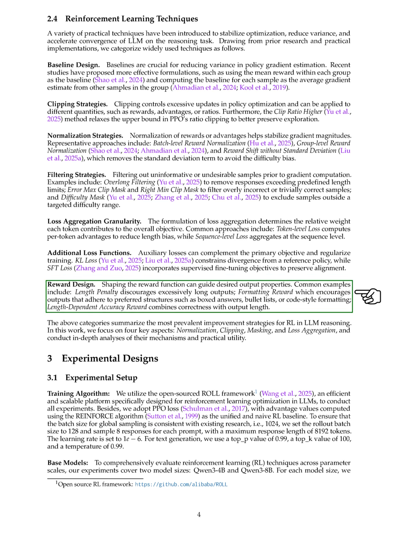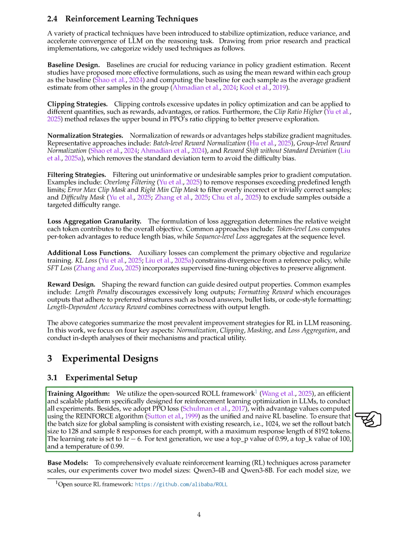Section: Training Algorithm. In this section, we utilize the open-sourced ROLL framework, which is designed for efficient reinforcement learning optimization in large language models, LLMs, to conduct our experiments. We employ the PPO loss, using advantage values calculated with the REINFORCE algorithm as our basic reinforcement learning baseline. To align with previous research, we set the rollout batch size to 38 and sample 39 responses for each prompt, with a maximum response length of 40 tokens.